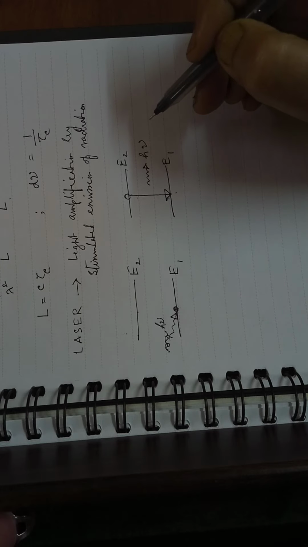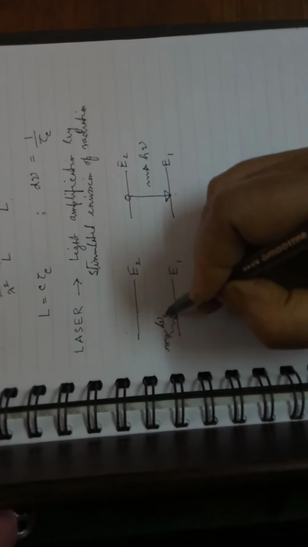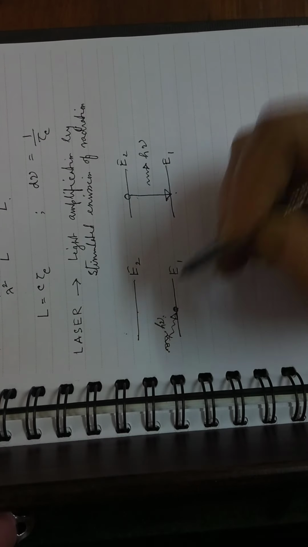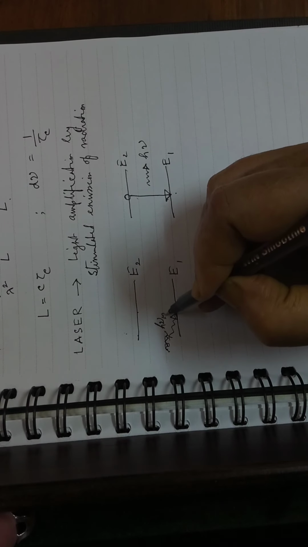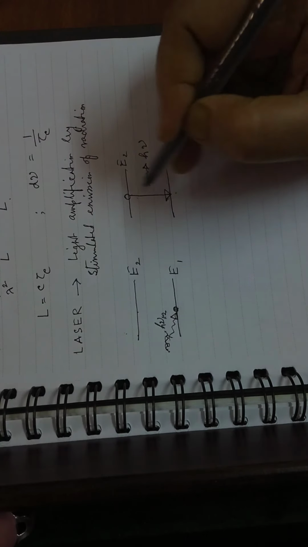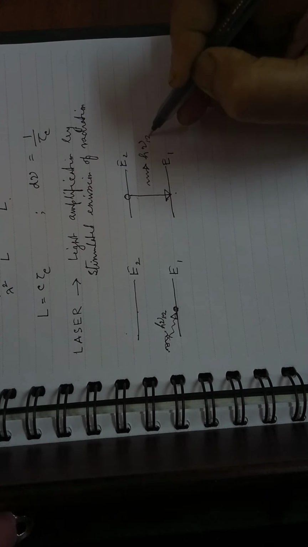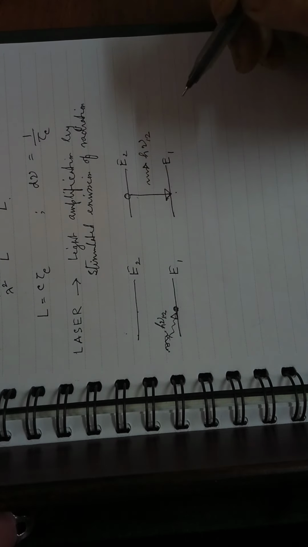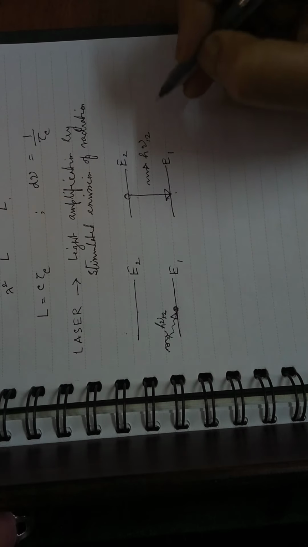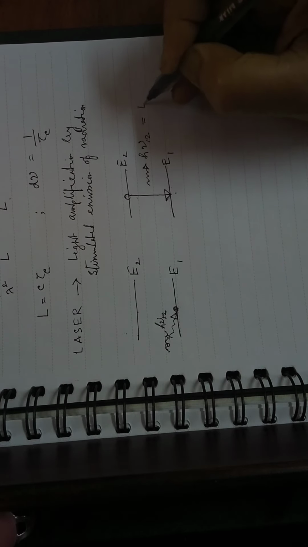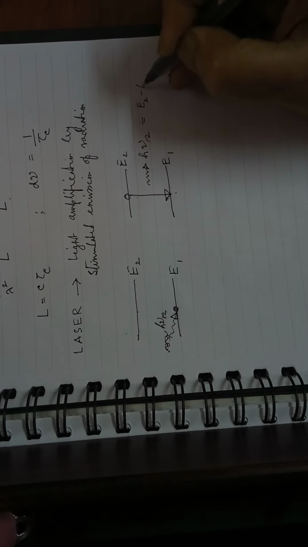If the incident photon having energy h nu 12 excites the atom to the higher lying level, the de-exciting energy of the corresponding atom will also be h nu 12, which is equal to E2 minus E1.